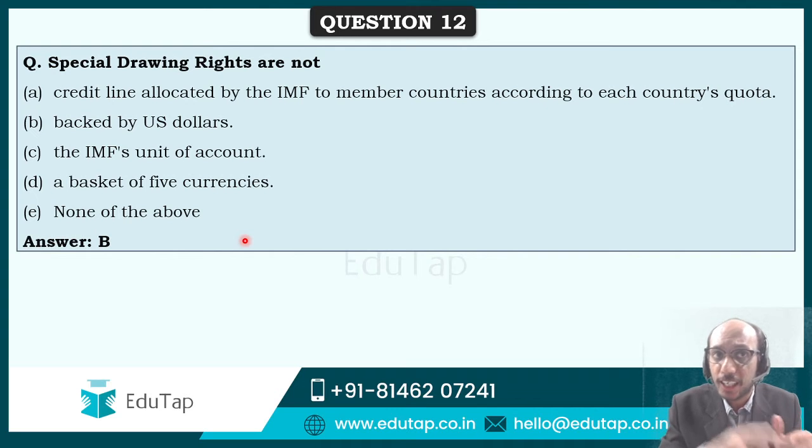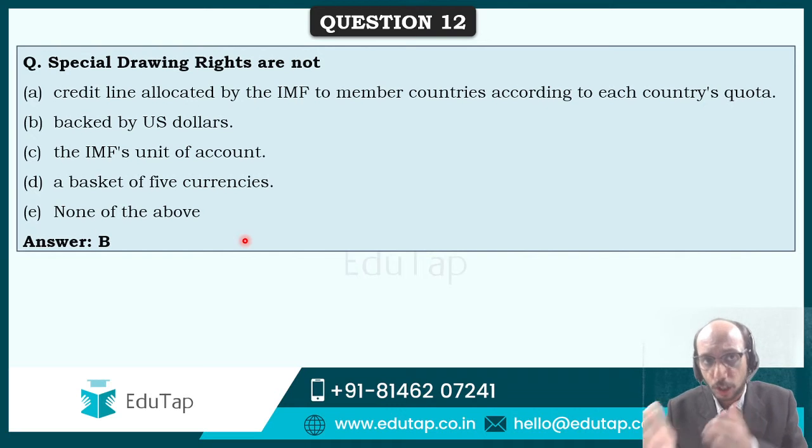SDR are not credit lines allocated to IMF member countries according to each country's quota. That is wrong. SDRs are not the IMF's unit of account. That is wrong.